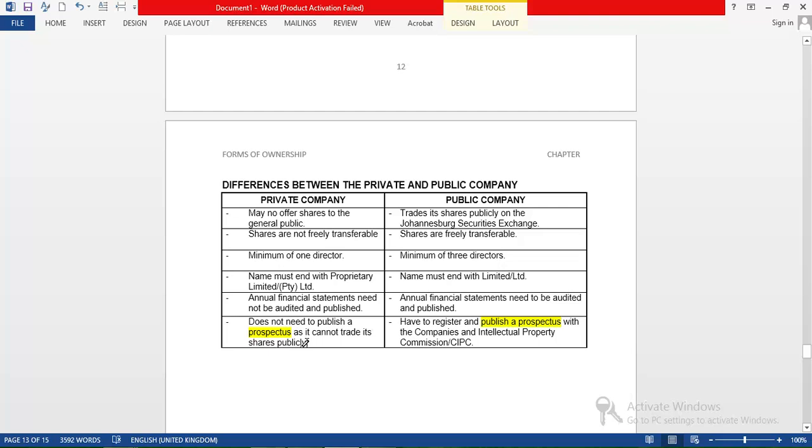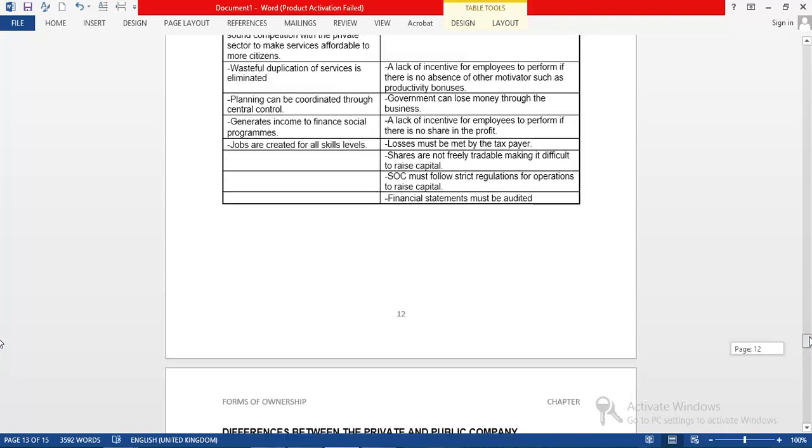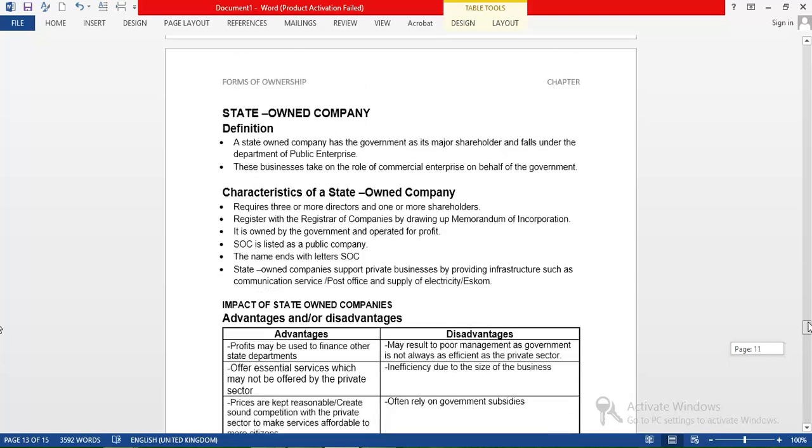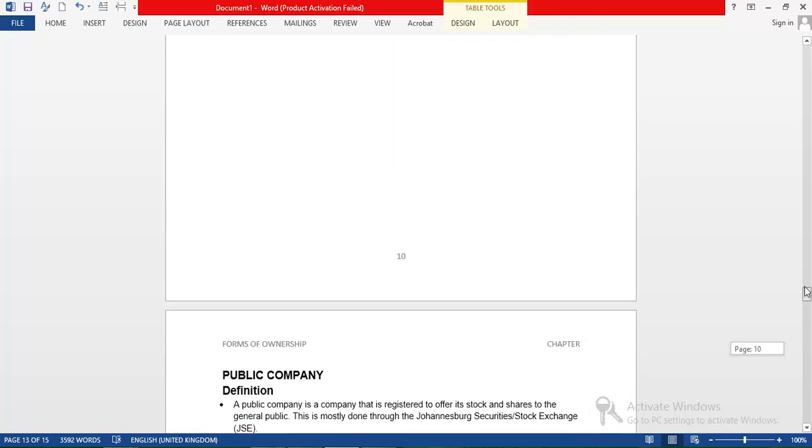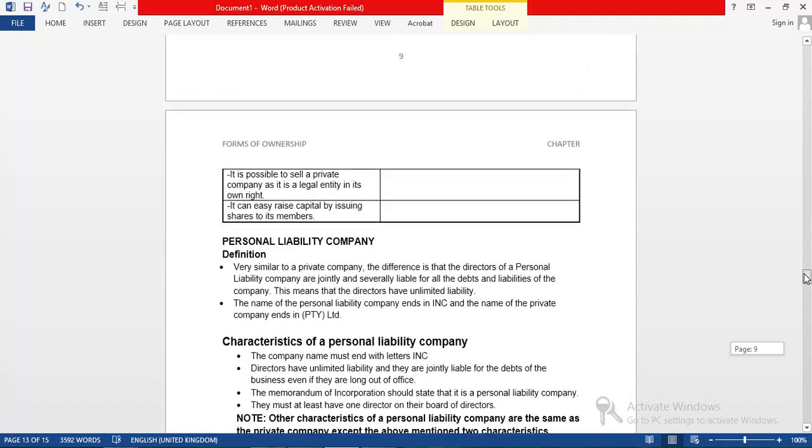Why? Because they don't need to sell their company to investors. They can approach people privately, so they do not need to register and publish a prospectus. It's not required for a private company. Please remember these differences. Remember also, before we spoke about the difference between a private company and a personal liability company. You need to know the difference between those two as well.